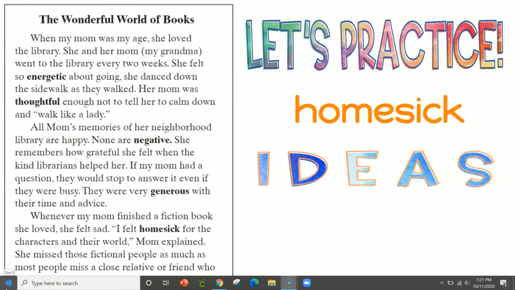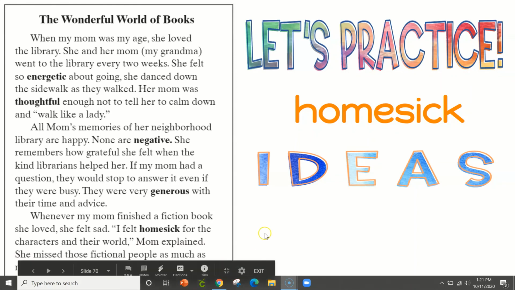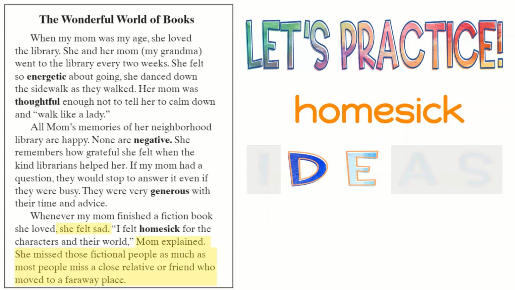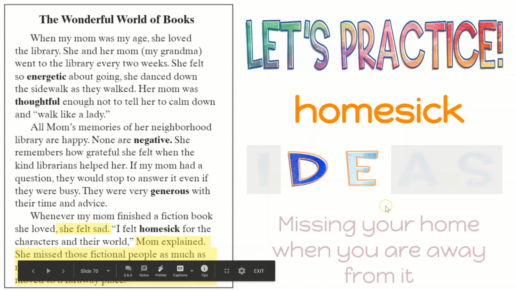I'm going to use two context clue types to help me understand what homesick means. I'm going to use definition and example. Let's take a look here. An example is that her mom felt sad whenever she finished a book. And the definition is when her mom is explaining that she's missing those fictional people as much as people miss a close relative or friend who moved away. So homesick must mean missing your home when you are away from it.